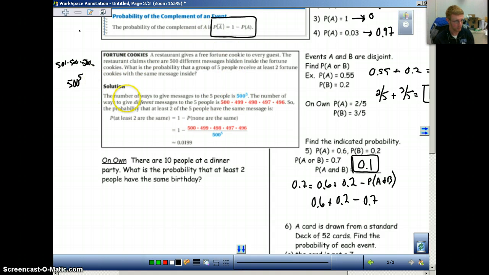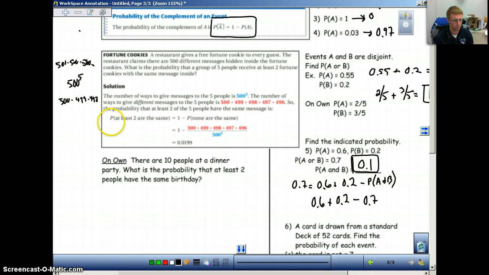Now, what we also have to look at is the number of ways to give different messages to the 5 people, assuming that they all get different messages. So that one is our counting principle where we'd say 500. Well, now there's no repeat, so it's 499, then 498, etc. And that's what you see here, 500 times 499, 498, 497, 496. So it says the probability that at least 2 of the 5 people have the same message is.